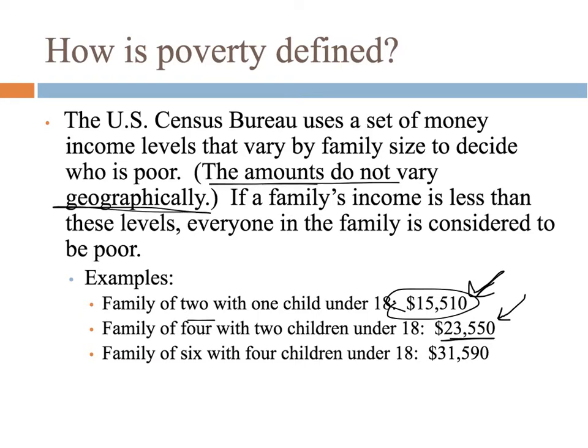So I could live in New York City, which is really expensive to live in, and make $50,000 and not be considered poor, but $50,000 doesn't go very far in New York City. Whereas in Texas, maybe it goes a little bit farther, or rural areas of the country go a little bit farther. So poverty is defined by a poverty threshold, an amount of income a family needs to make, and that varies by size of family, but not by geographic region.